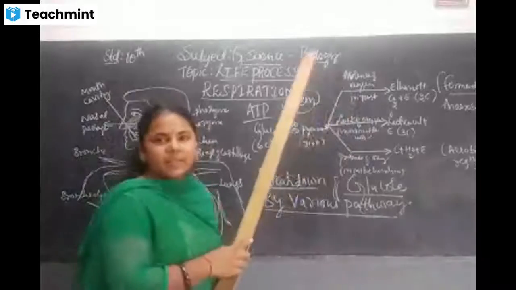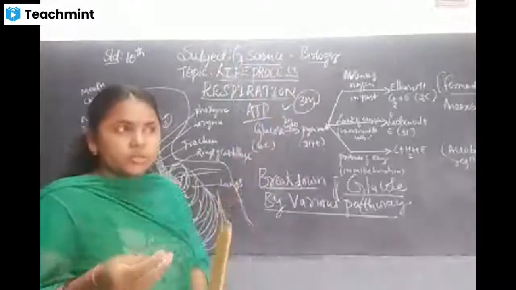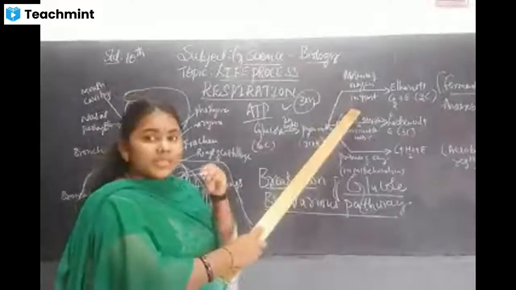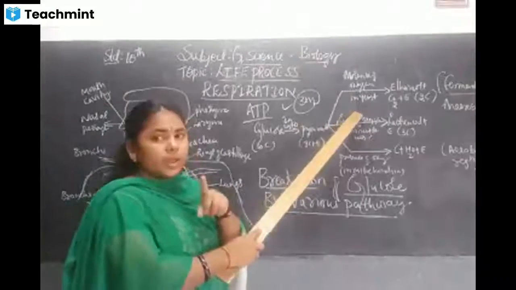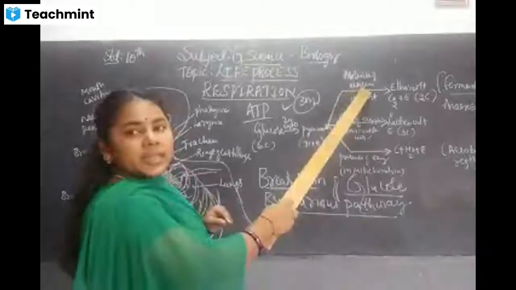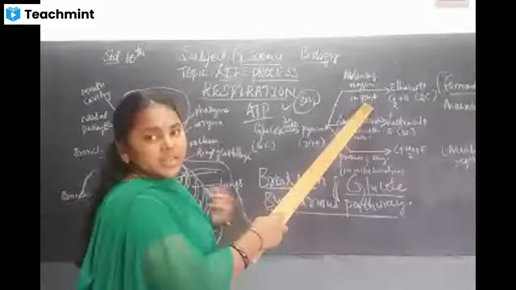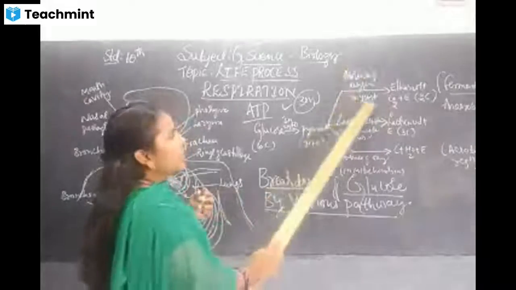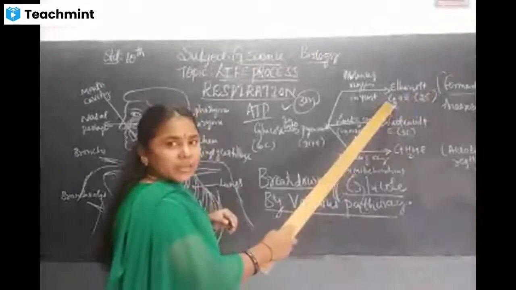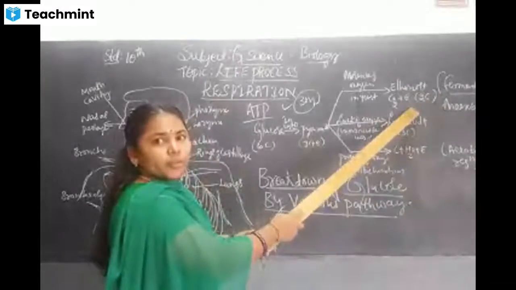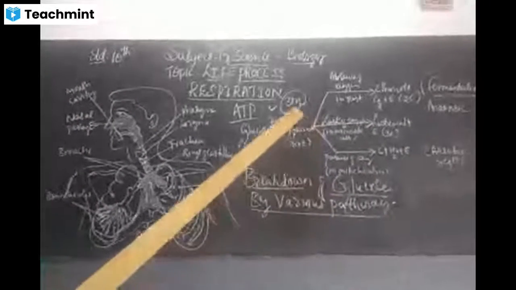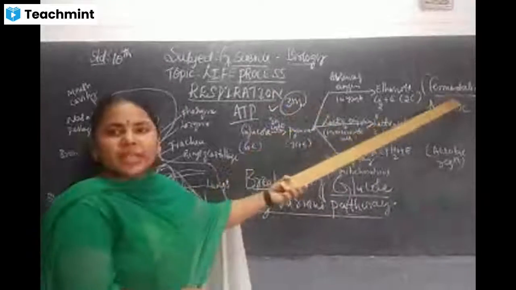You have seen this activity. If you take fruits or any kind of vegetables and add some yeast, carbon dioxide is released, right? Hence I have shown you this experiment. Similarly, the absence of oxygen takes place with the help of yeast. What is released here? Ethanol, along with carbon dioxide, as well as energy. Understand? What do you call this process? You are going to call this process fermentation.